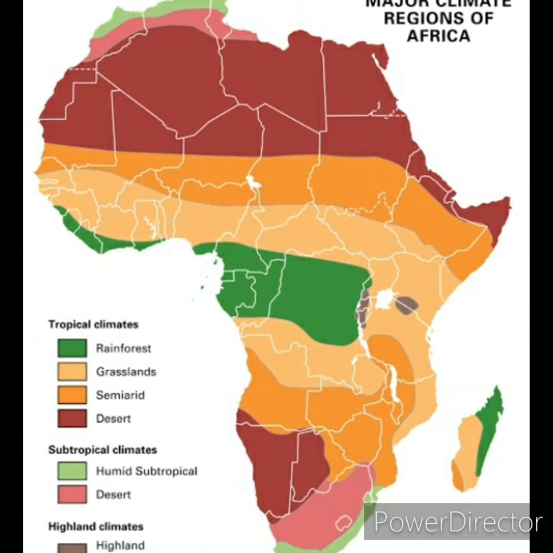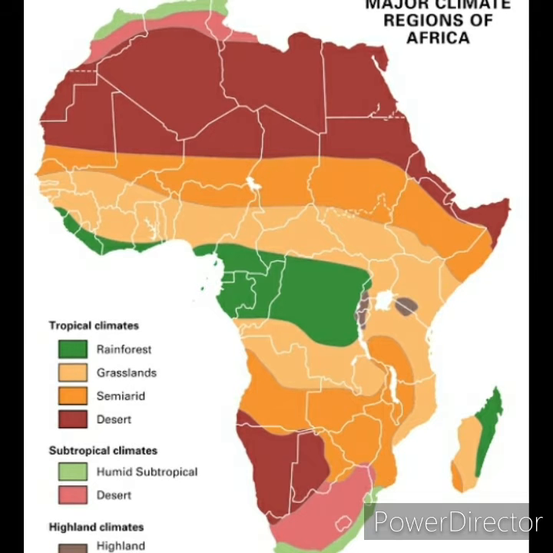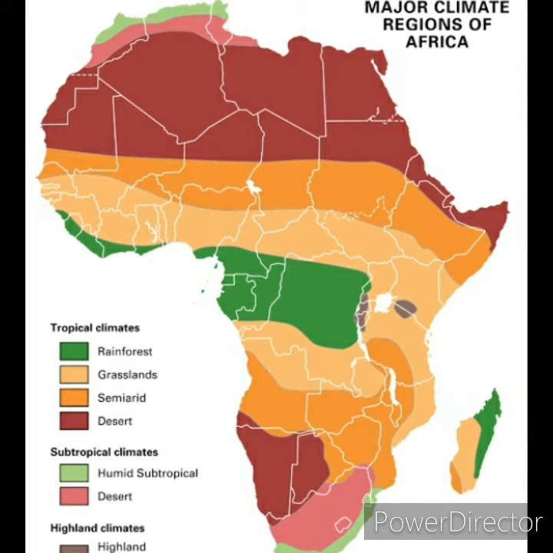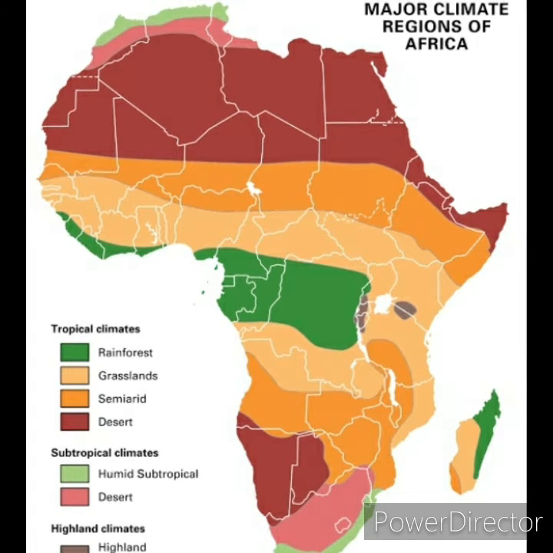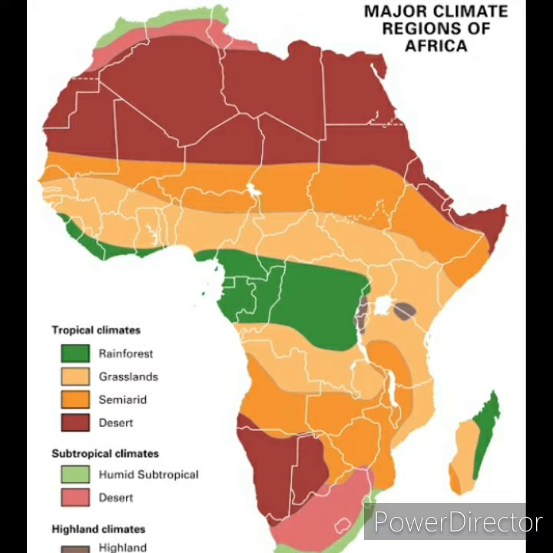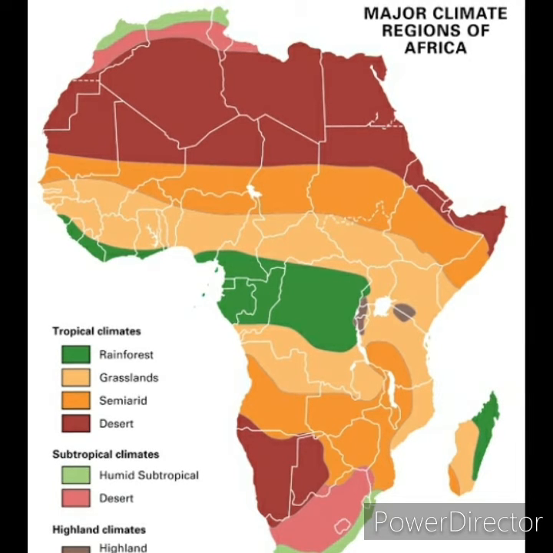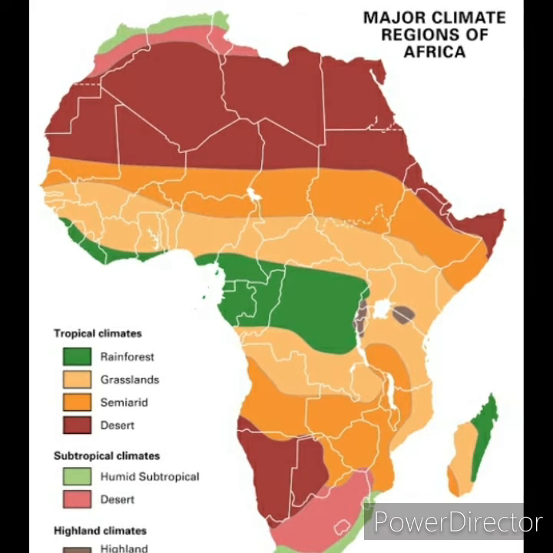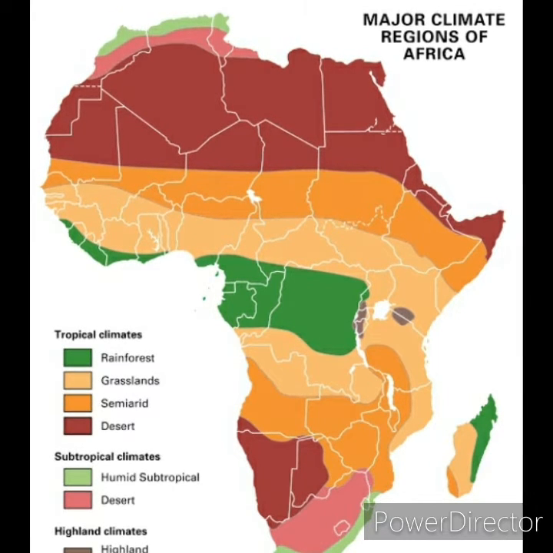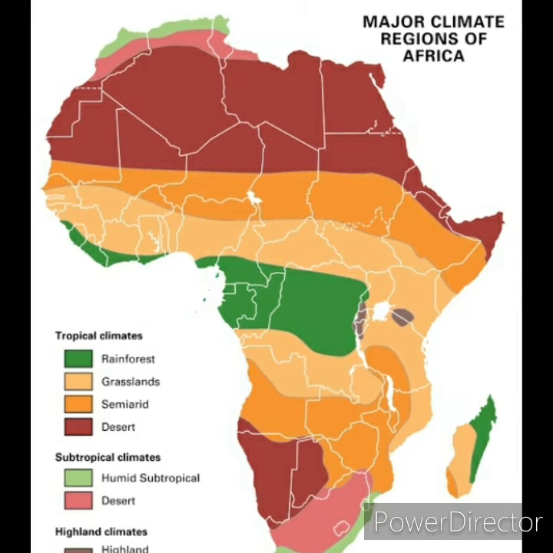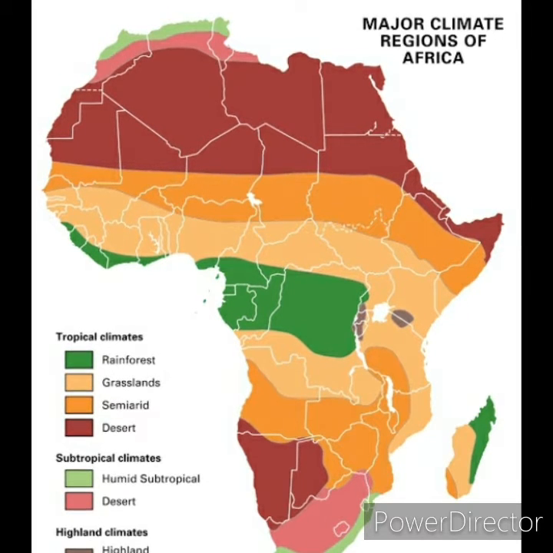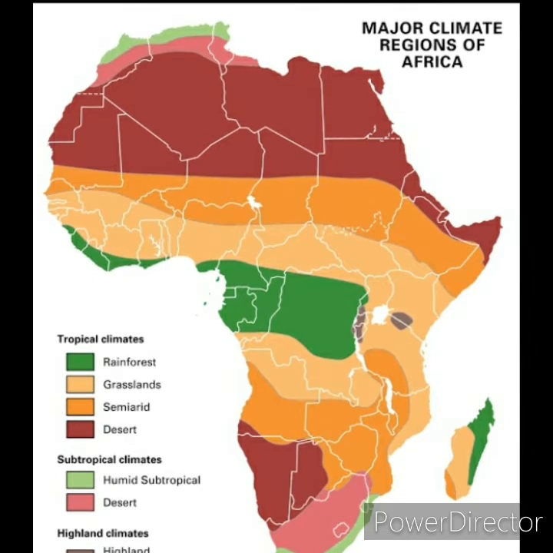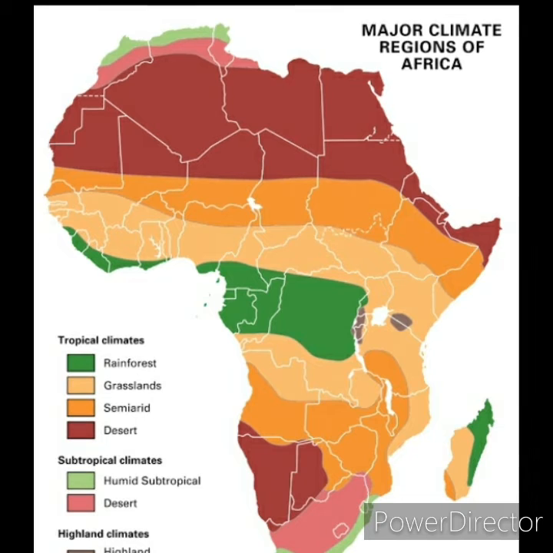Equatorial climate is found in the region of the Congo River Basin and also East African islands. Here the temperature as well as the rainfall will both be very high. Temperate climate prevails in the southern tip of South Africa. Mediterranean climate is found in the northwestern and southwestern tips of Africa. Tropical monsoon climate is found in the eastern shore of Africa, and here summers are hot with monsoon winds bringing good rainfall while winters are cool and dry.